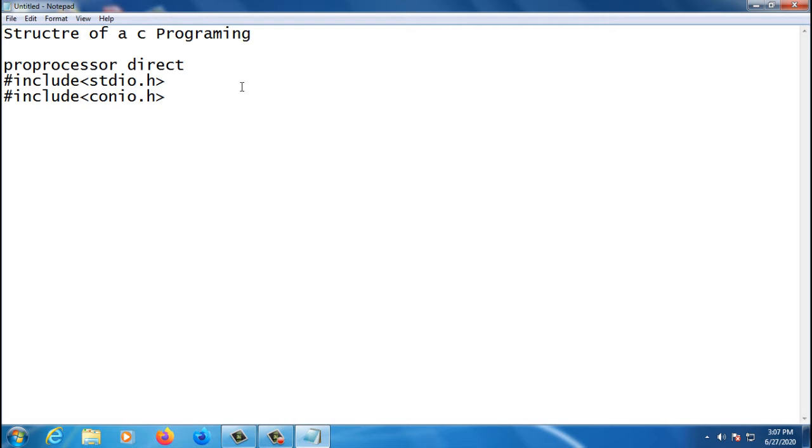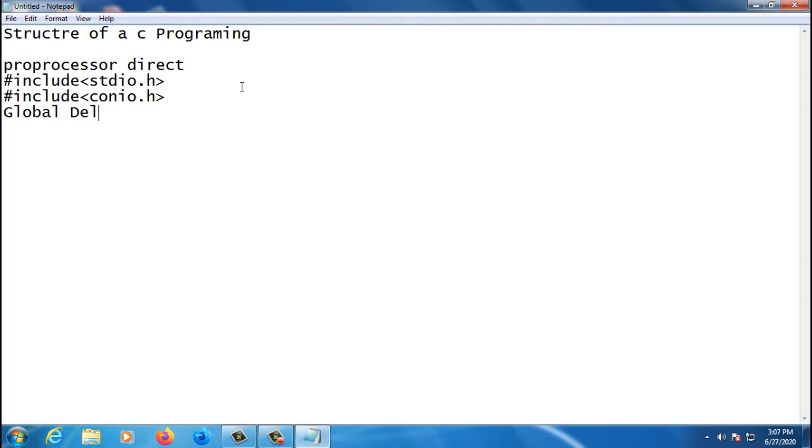So what is the next one here? That is global declarations. What are global declarations? See, once we declare something globally, we can use those declarations anywhere in the functions.